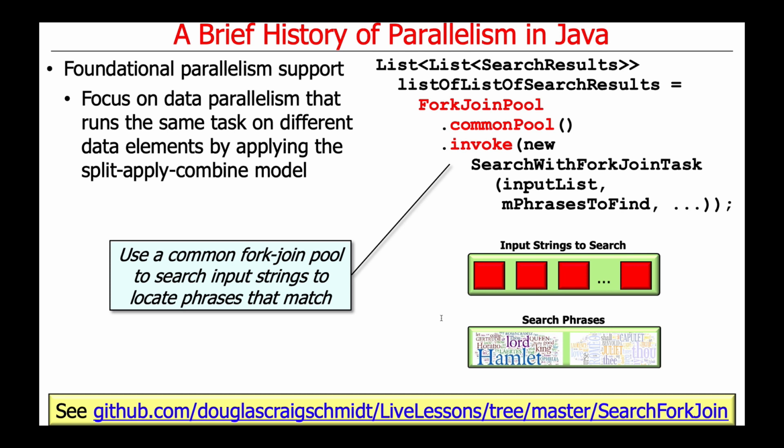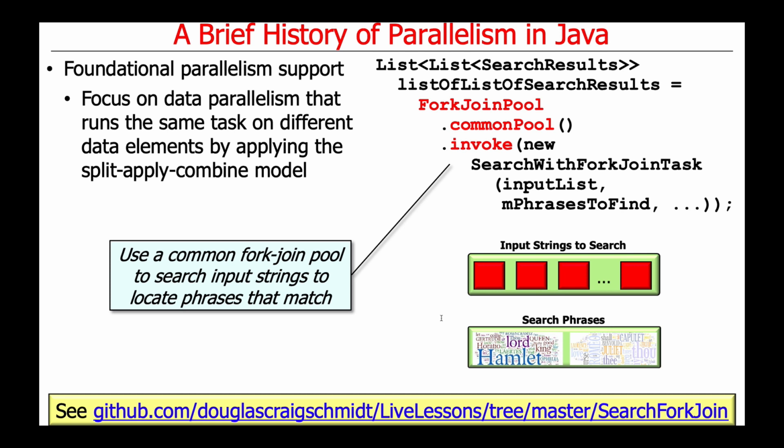There's an example that shows how this works that you can get access to here in my repository, where we use the so-called common fork join pool. In Java 8 and beyond, there's a single common pool that's always available for everybody to use. And we'll talk about why. There's one of them later.